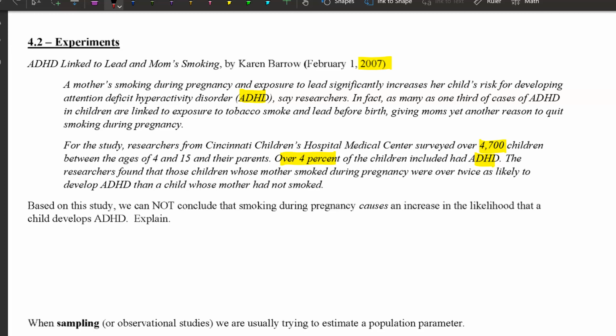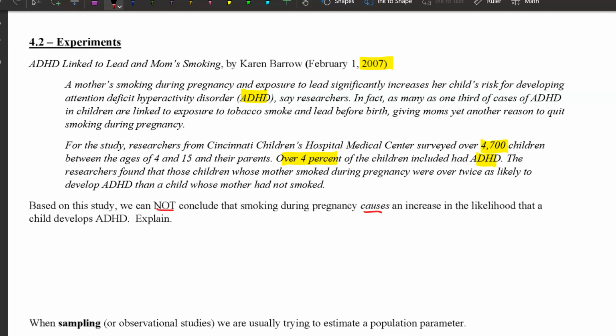Okay. So based on this study, we cannot conclude that smoking during pregnancy causes an increase in the likelihood that you develop ADHD. Explain. So in the past, I'd left this as an open-ended question. Do you think this article proves that smoking causes ADHD? And usually kids will kind of say yes. The idea here is that